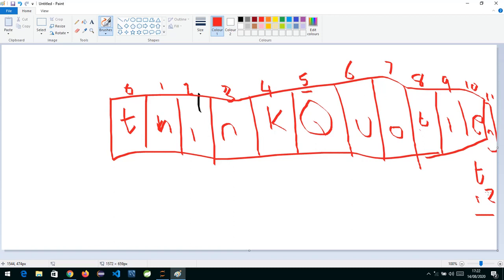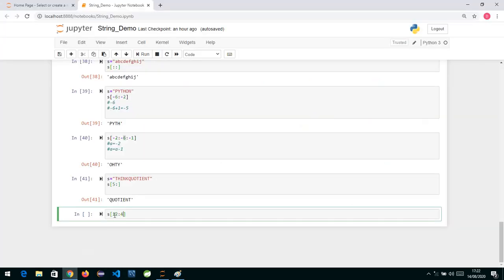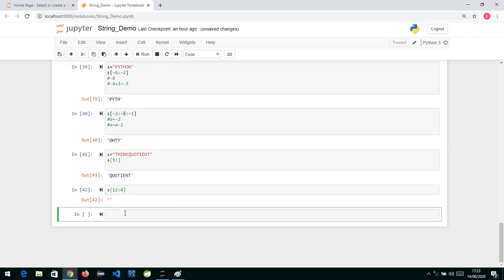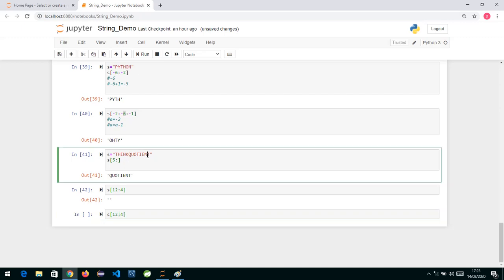When we start from a bigger number and gradually move towards a smaller number, going from 12 to 4 over here, what we should do is write minus 1. If I don't write any step value, by default it is plus 1, and you will not have any output. So if I want to extract backwards, we are gradually moving from the 12th character backward.